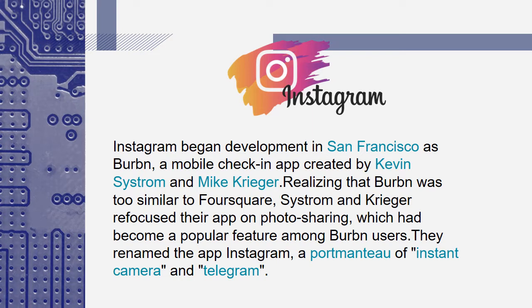The application allows users to upload media that can be edited with filters and organized by hashtags and geographical tagging.